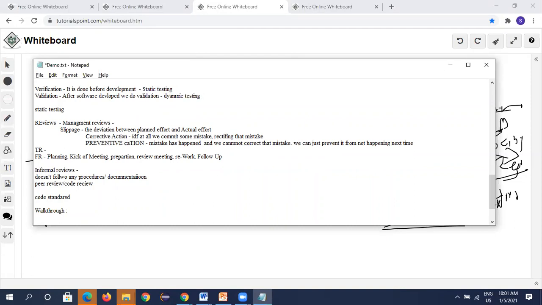In the verification part, all reviews come in: informal, formal, technical, management, all under verification, which is static testing. In the dynamic part, UAT, system testing, integration testing and unit testing all come under validation. Okay, clear here? Any questions?